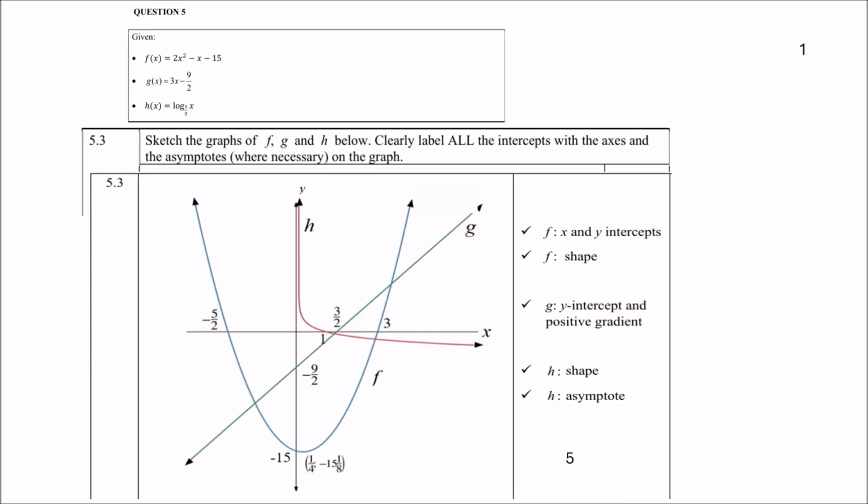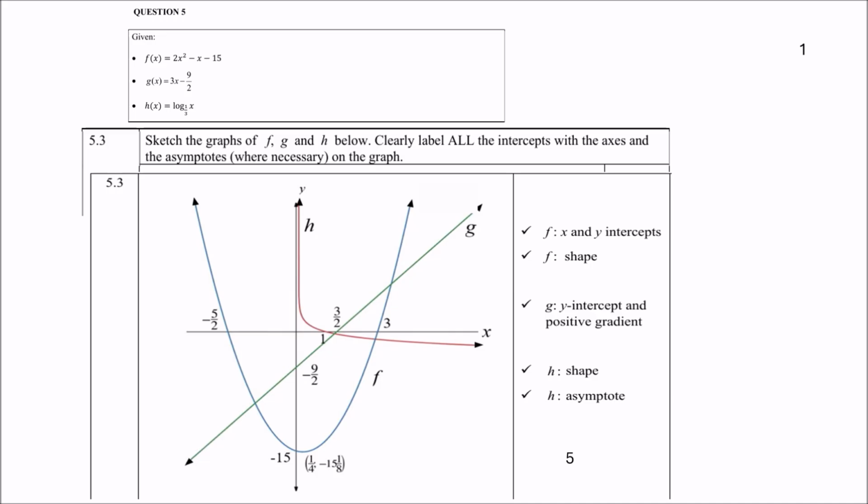Question 5.3, now they want you to sketch all 3 graphs. You must sketch the graphs of f, g, and h. Clearly label all the intercepts with the axes and the asymptotes where necessary. Now to sketch the first one, f of x, shouldn't be a problem because you already have the 2 roots, negative 5 over 2 and 3. You already have the y-intercept, which is negative 15, and you already have the turning point. And of course, the a value is positive, so it's a graph with a minimum turning point. So to sketch the parabola should not be a challenge.